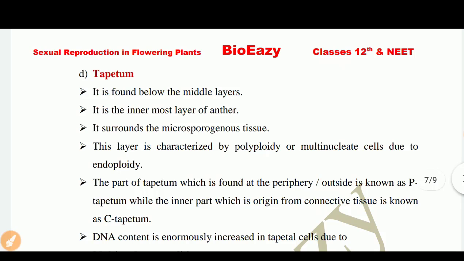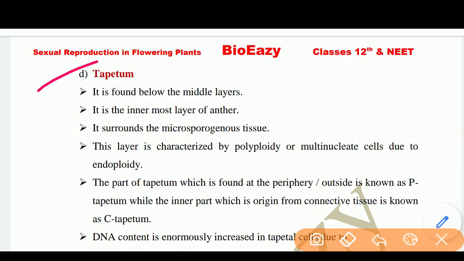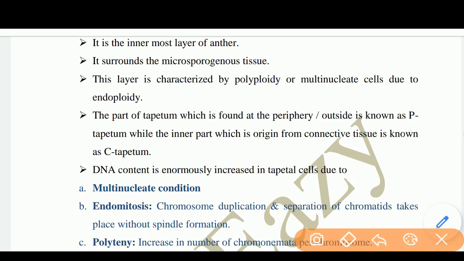Next is the tapetum, which is really important for the NEET exams. It is found below the middle layer. It is the innermost layer of the anther. It surrounds the sporogenous tissues. This layer is characterized by polyploidy or multinucleate cells due to endoploidy. The part of the tapetum which is found at the periphery or outside is known as P tapetum, while the inner part, which originates from connective tissue, is known as C tapetum.